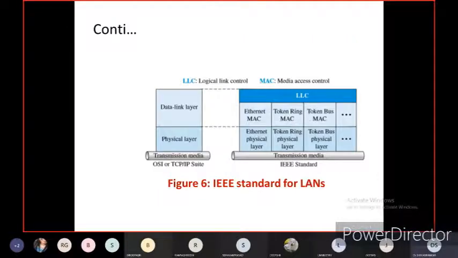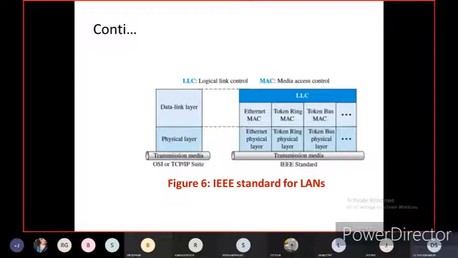So this is, as I told you in the previous section, the differences between logical link control and media access control. We are seeing in the first row, that is the data link layer. Second one is Ethernet media access control, token ring and token bus methods in the local area network. In the second row, that is the physical layer.